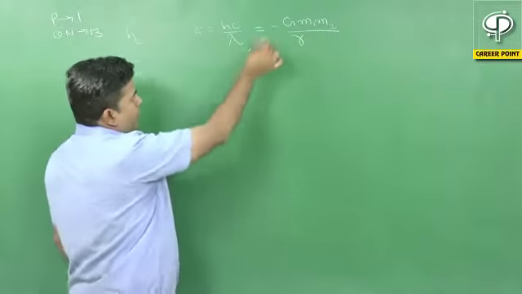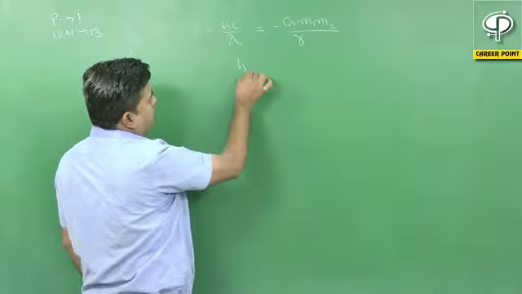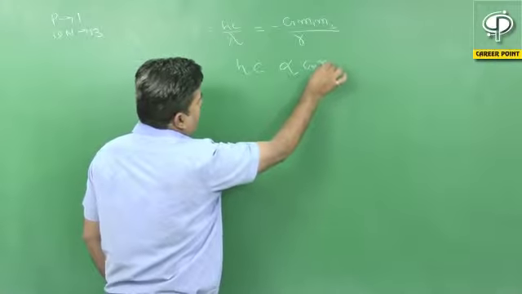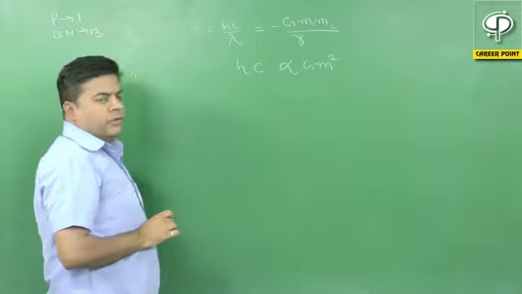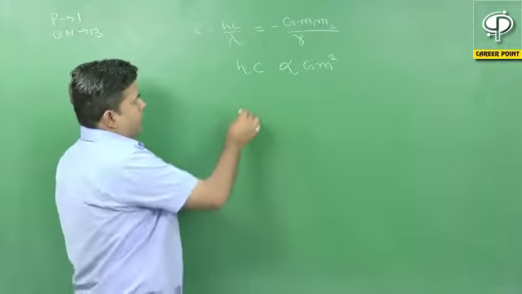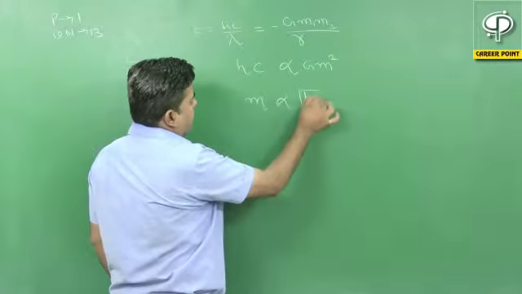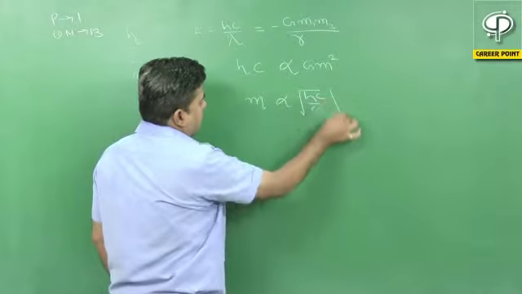So from this equation, hc is directly proportional to G m square. From this we can write m is proportional to root of hc by G.